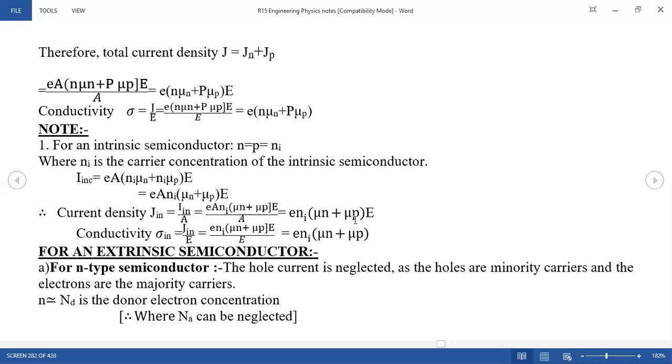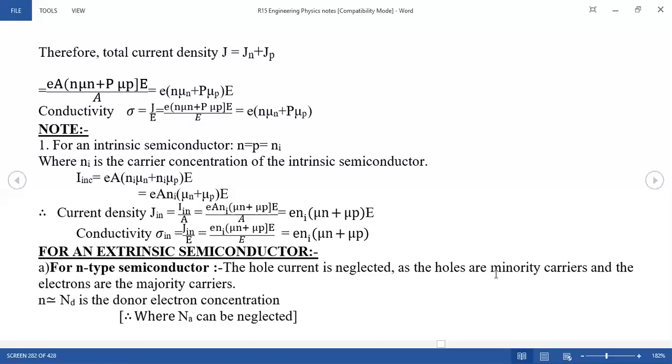All these things we discussed for the intrinsic semiconductor, similarly you go for the same in the extrinsic semiconductor. The extrinsic semiconductor is further classified into two types. One is N-type and another one is P-type. So now we are discussing N-type. For an N-type semiconductor, the hole current is neglected, as the holes are minority carriers.